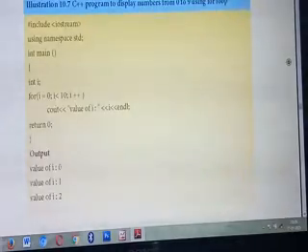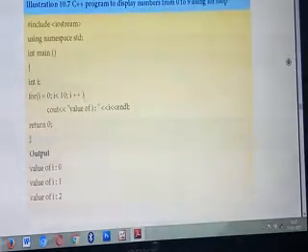Listen carefully. 0 less than 10. First, it will check the condition whether 0 is less than 10. Understood? Okay, so the condition is true, so it will print the output. I equal to 0. Next time, I plus plus. Next it will increase the value.